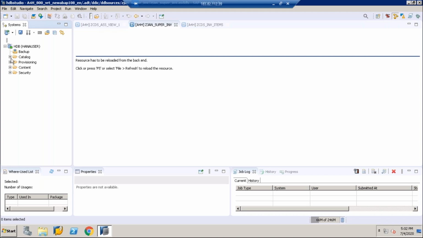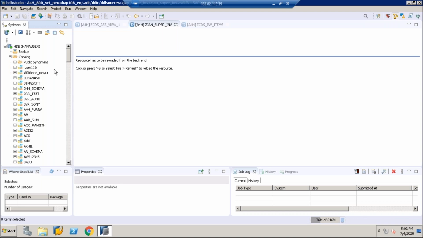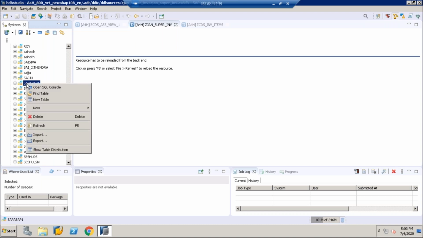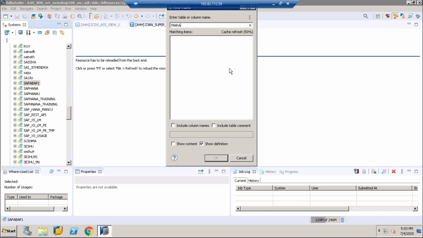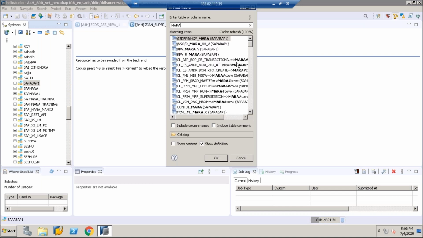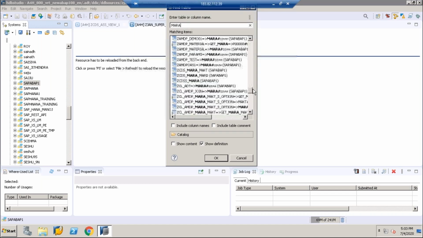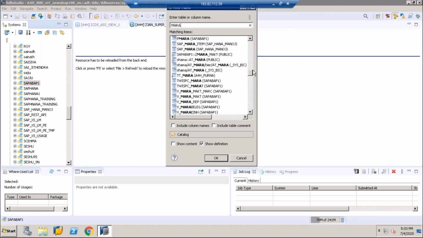Okay, and you take one table here, say the MARA table or anything. They are all called catalogs, guys. We'll discuss what catalogs are. Here you'll search the MARA table. In the SAP app you will find all your ERP tables. Find table MARA. This is MARA. Okay, double click, enter.